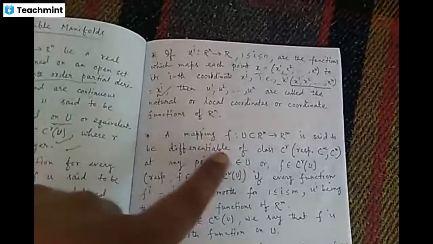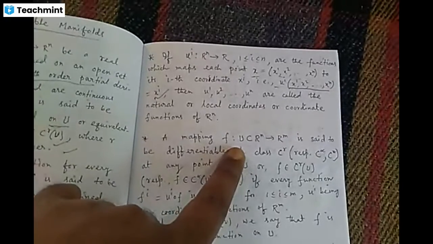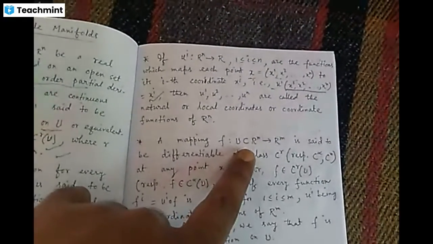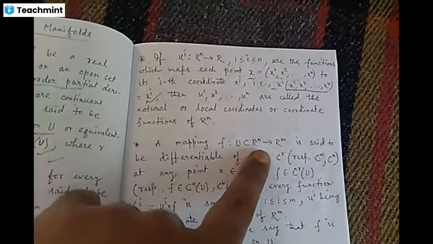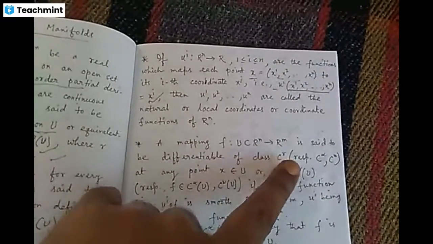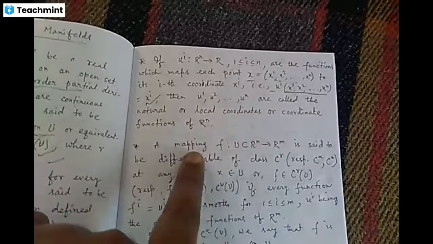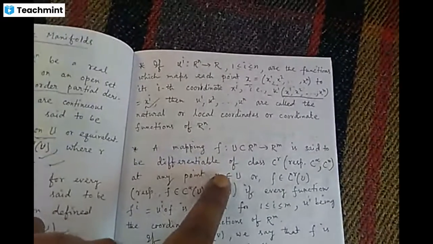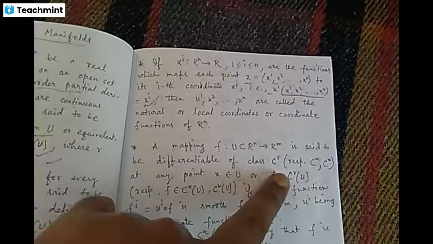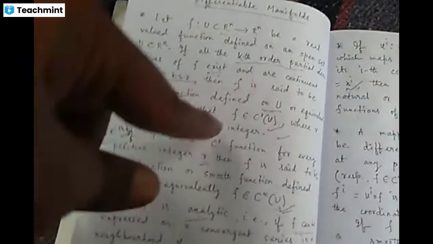Now a mapping F from a subset of R^n to R^m is said to be differentiable of class C^r. I have first defined C^r, then C smooth, and then C^ω.